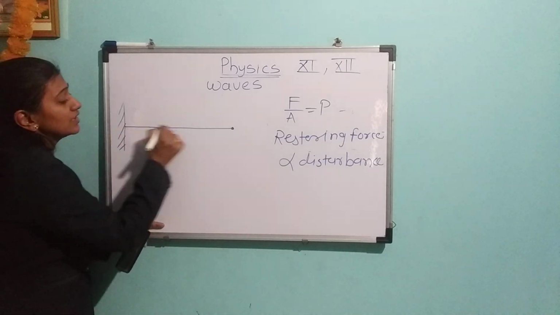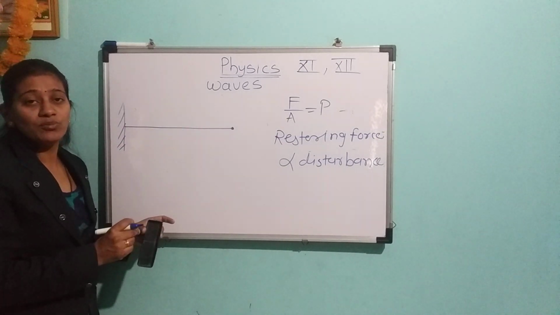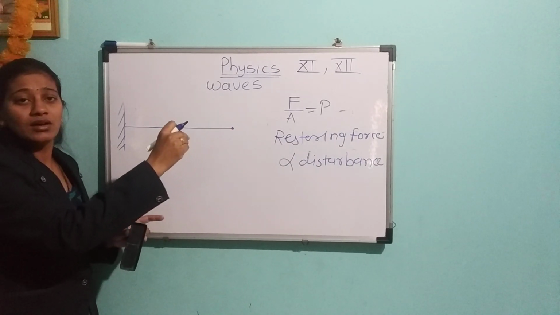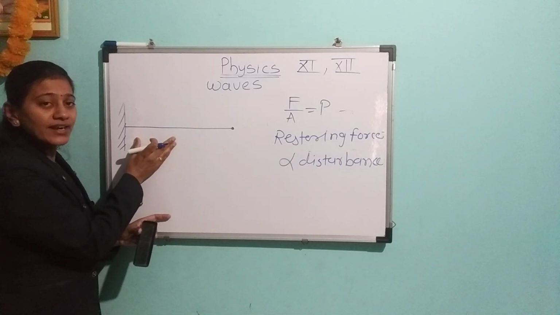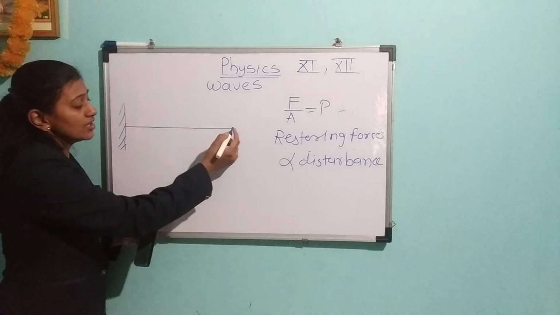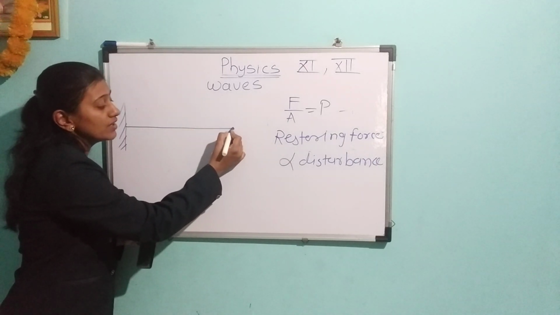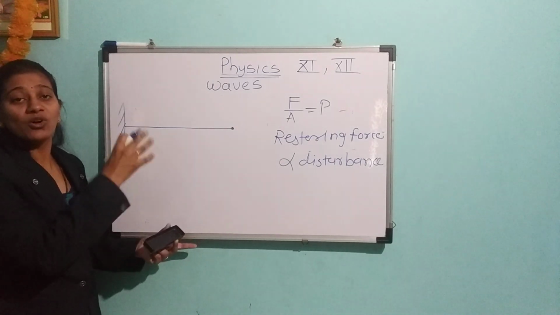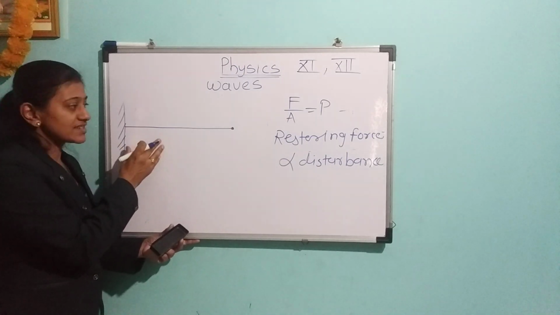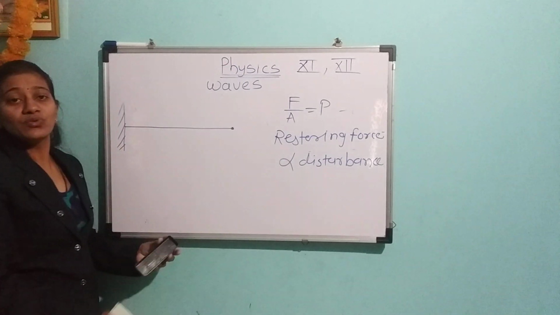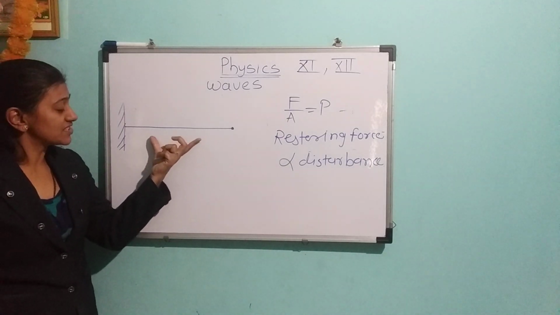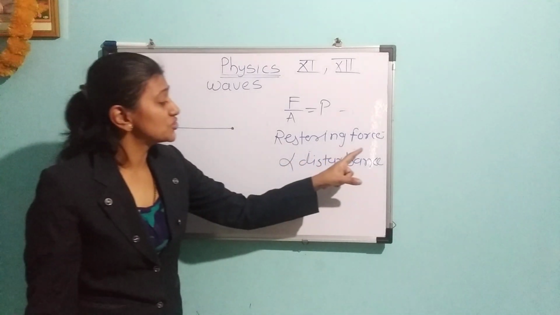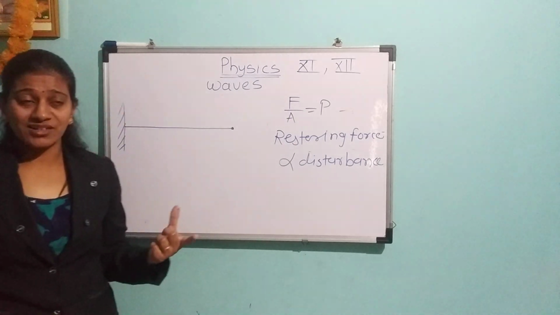Here all the atoms are in equilibrium position. Now we give a jerk to a single atom and all the remaining atoms are fixed. Only that single atom is going to be displaced, and the remaining atoms we keep constant. So in the spring a restoring force is present. This is the concept here: restoring force is directly proportional to disturbance.